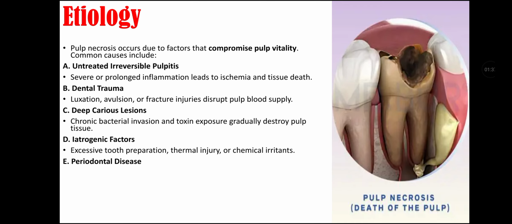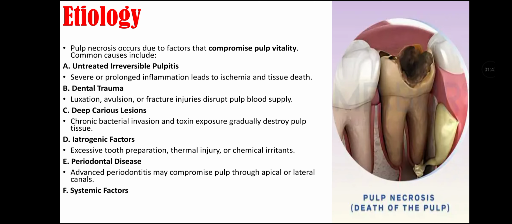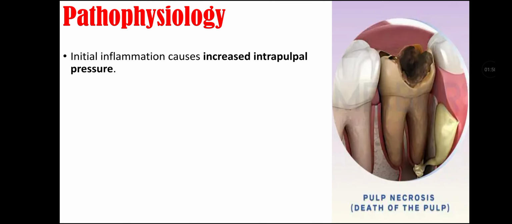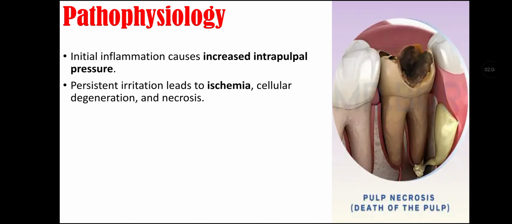Fifth cause is periodontal disease, that is, advanced periodontitis may compromise pulp through apical or lateral canals. Sixth cause is systemic factors, as poor vascular supply due to systemic diseases like diabetes can predispose to pulp necrosis. Pathophysiology of pulp necrosis. It starts as initial inflammation that causes increased intrapulpal pressure. This persistent irritation leads to ischemia, cellular degeneration, and necrosis.